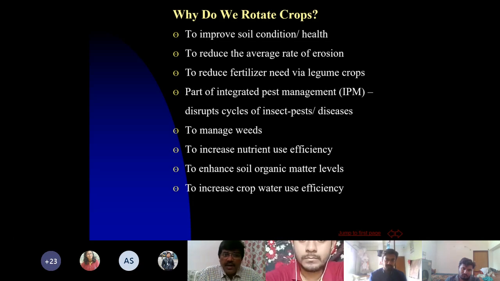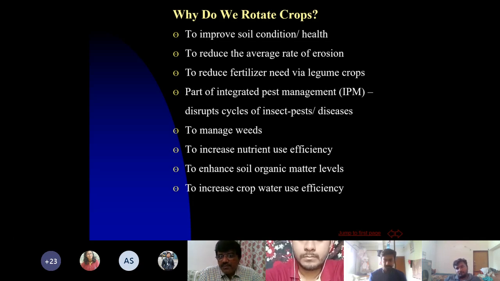You will have a variety of organisms which are mostly useful, and they also suppress the disease causing organisms within the soil by the process of antibiosis. So soil conditions improve, physical, chemical, and biological, all conditions improve by adopting crop rotations.